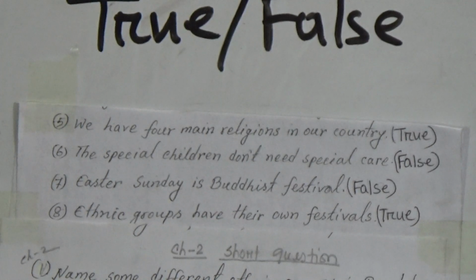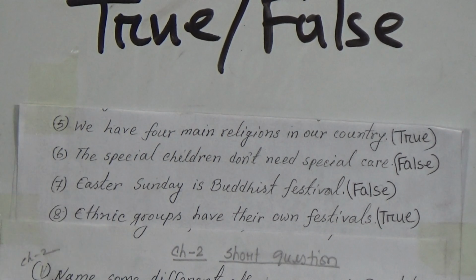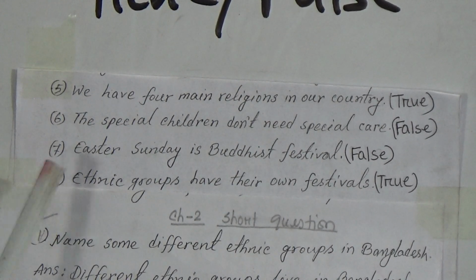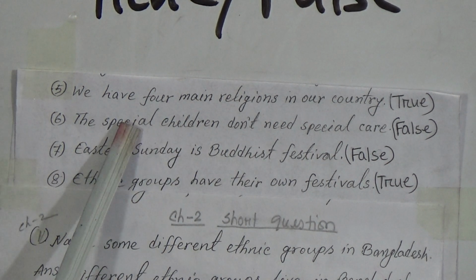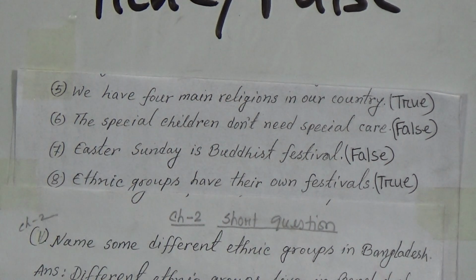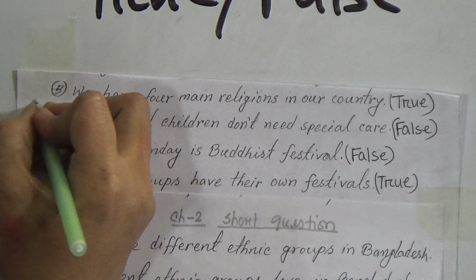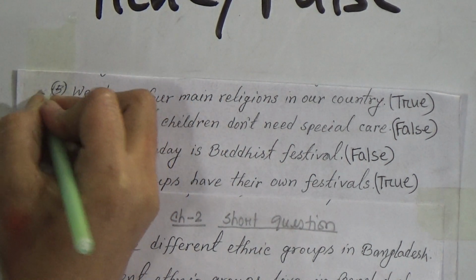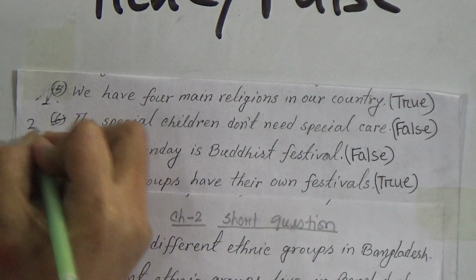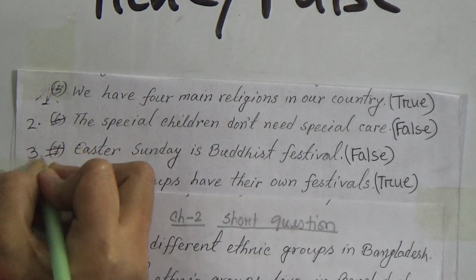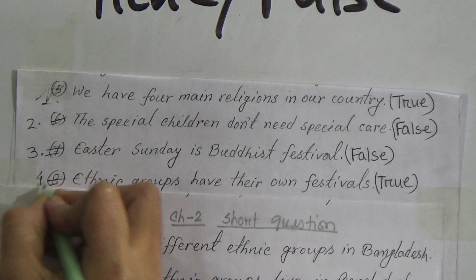Now dear students, I am going to the lesson. Please follow the board. True false from chapter 2. At first we are going to read. Look here dear students, here you will write not 5, you will write number 1, then here number 2, then here number 3, then here number 4.